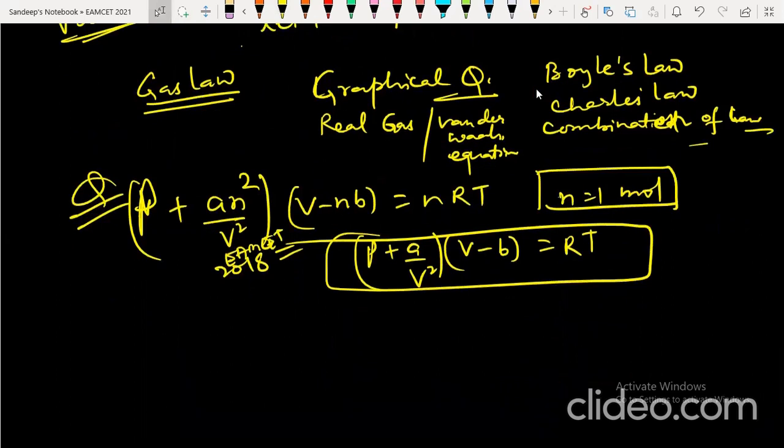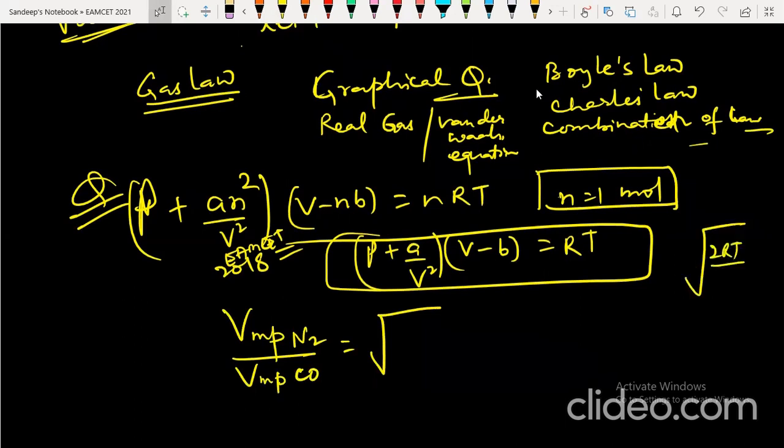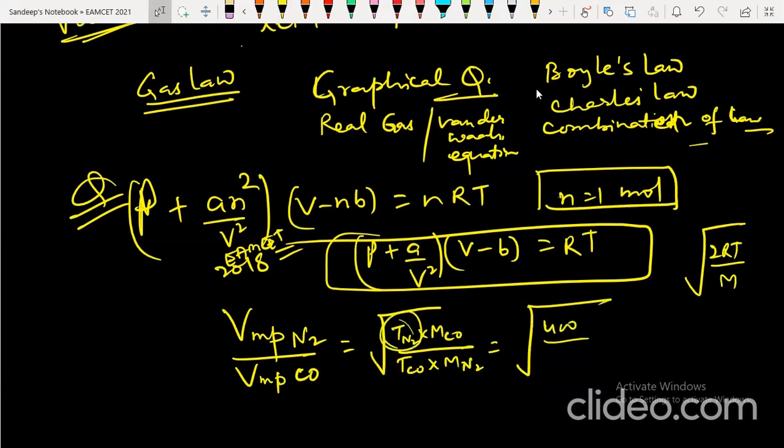The question is the ratio of the most probable velocity for N2 to this ratio for CO. What you have to do is simply write, if you know that the most probable speed is √(2RT/M), you can easily find it out. So it will be √(T of nitrogen × molar mass of CO / T of CO × molar mass of N2). If you solve this, the nitrogen temperature is given as 400, the carbon monoxide temperature is given as 800, and the molar masses of both are the same. So it is 1 by root 2, which is nothing but 0.707.